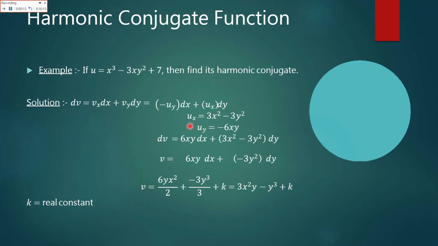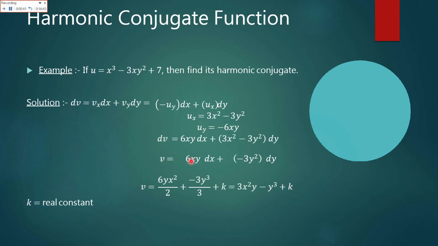Now first of all we will find ux. Here ux equals 3x square minus 3y square, and uy is equal to minus 6xy. Now we will put these values in this equation. Minus minus would cancel out, so the given would be 6xy dx plus 3x square minus 3y square dy.